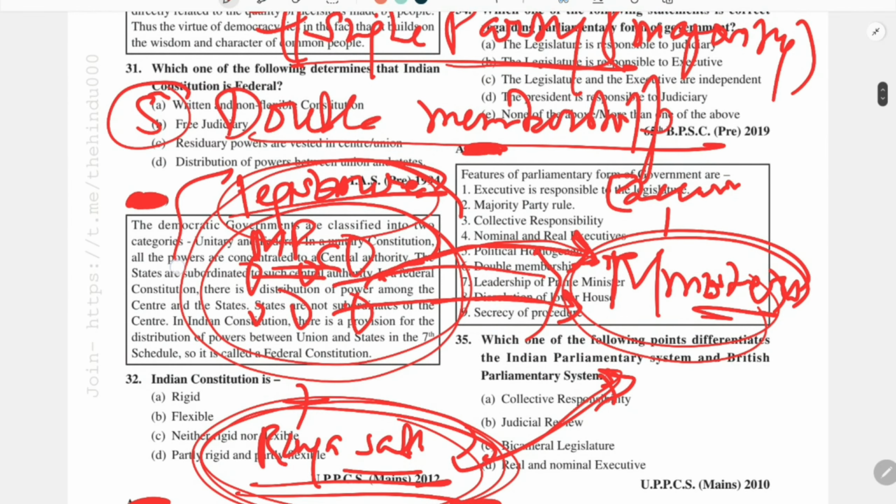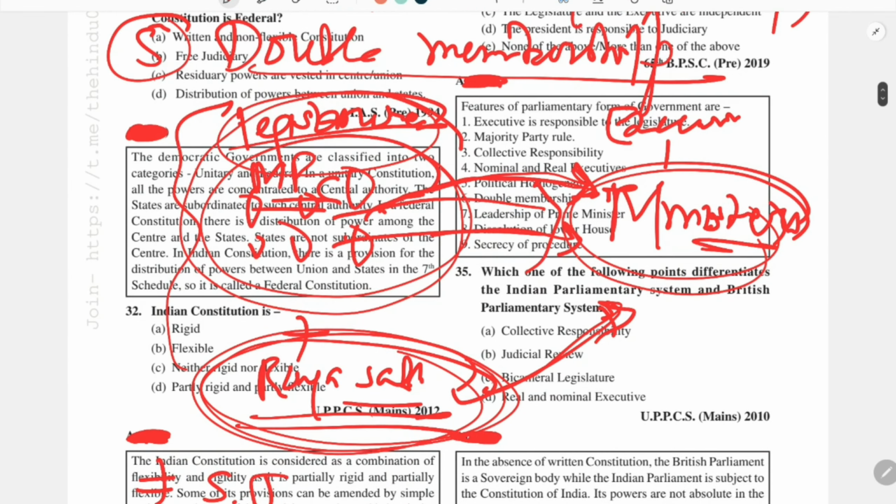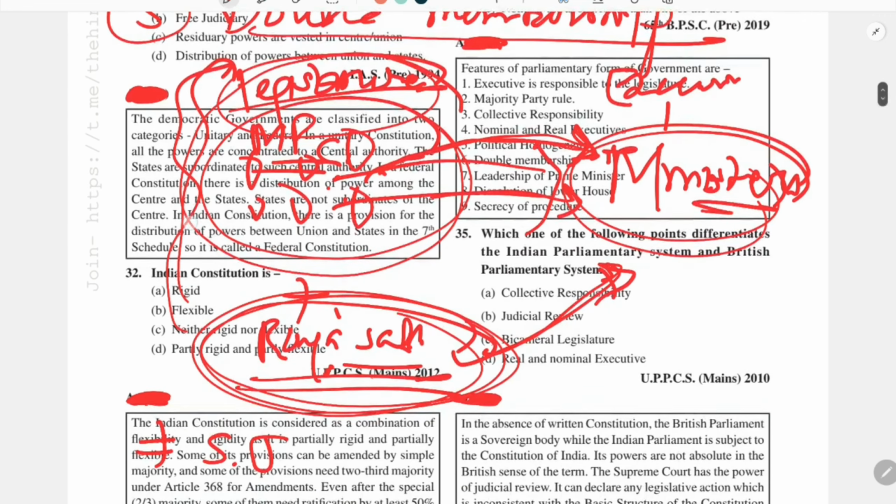So the point here I want to tell you is that there is a double membership. On the one hand, they are part of the legislature because Rajya Sabha and Lok Sabha are part of the legislature, and they are also part of the executive because they are made ministers.